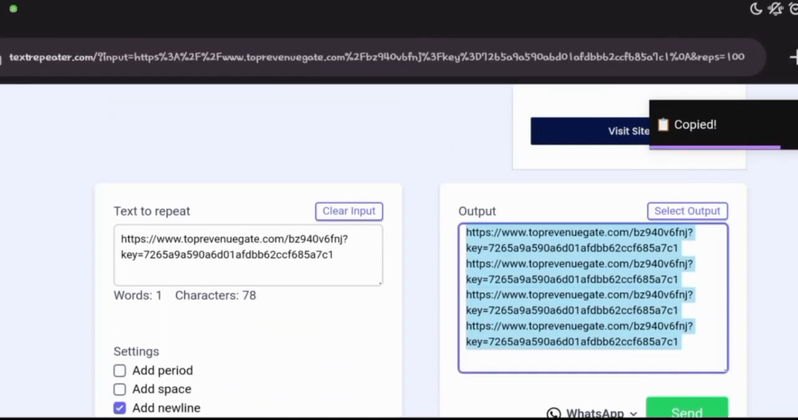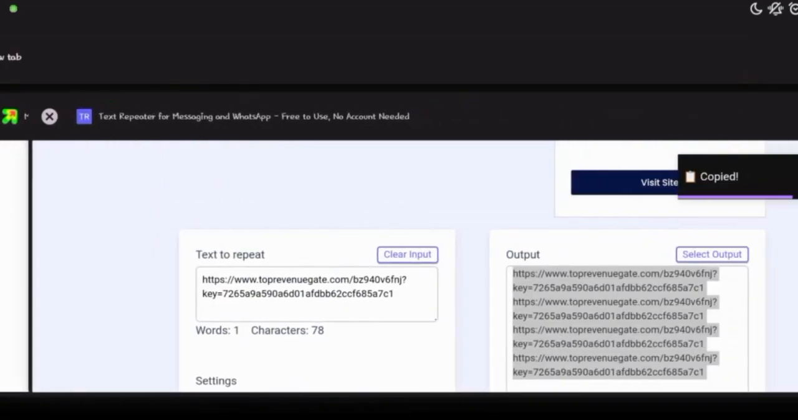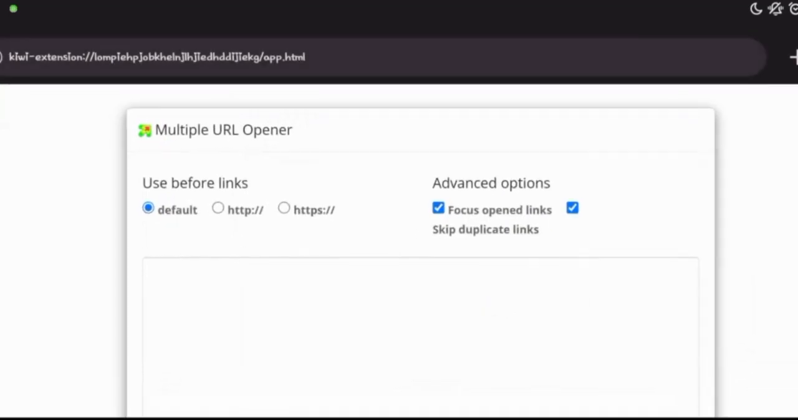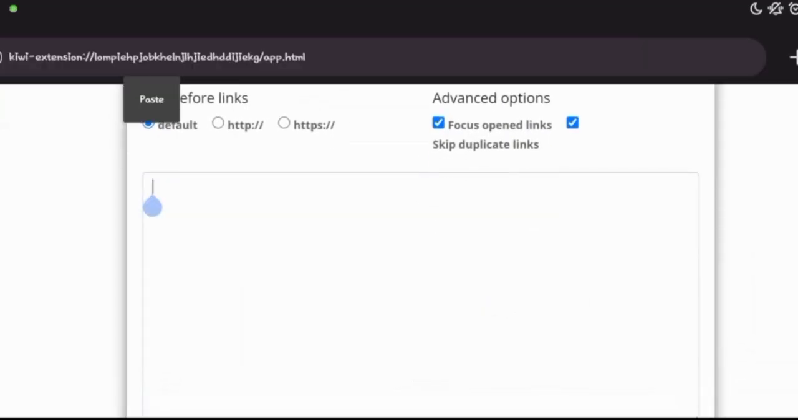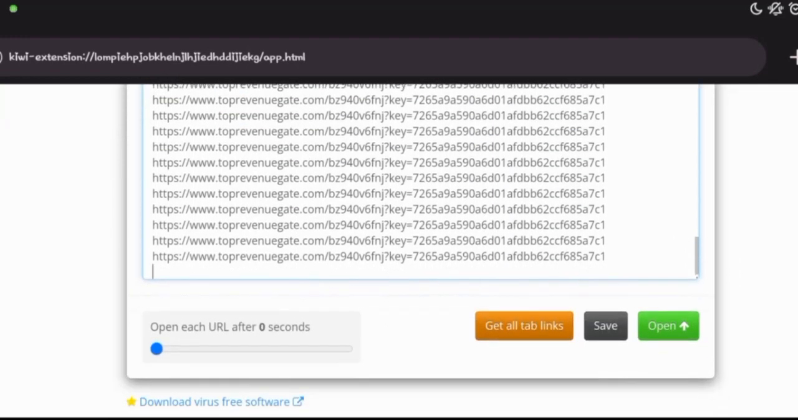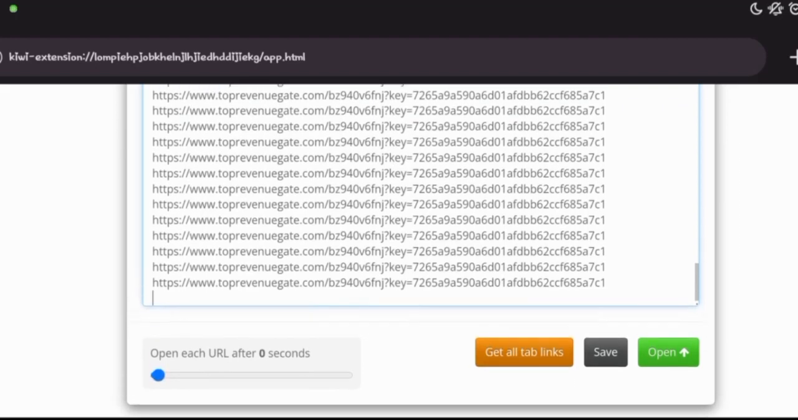Once you copy the text, head back to your Chrome extension page on the Kiwi browser which you are using right now. And once you're back on this extension page, just simply paste that right here. Once you paste that, you want to put in the time after which each URL will be opened after the other.